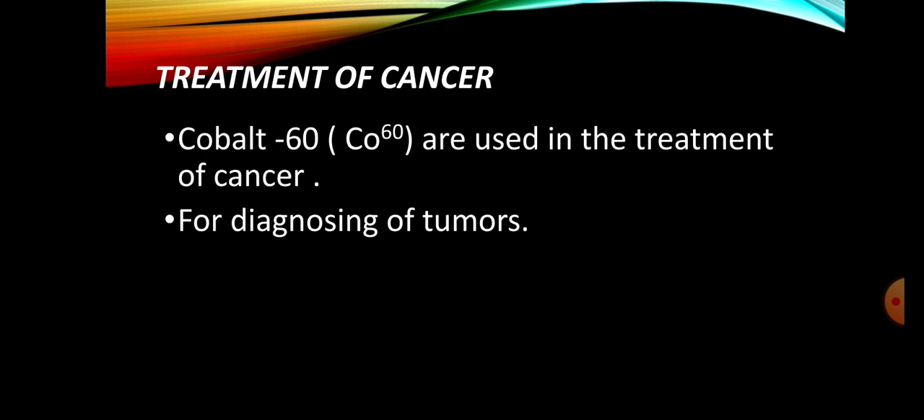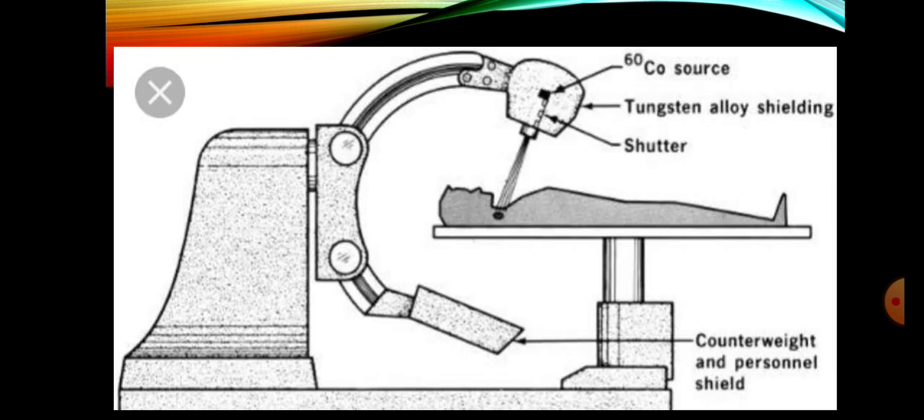Then we discuss the treatment of cancer. The most important, cobalt 60, is used in the treatment of cancer for the destruction of tumors. Like you can see on your screen that cobalt 60 is injected into the tumors, and these tumors disappear in the human body.